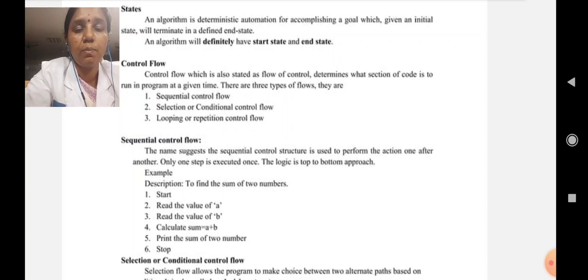Then calculate sum is equal to a plus b. The addition result should be stored in some variable or value that is represented as sum. Print the sum of two numbers. Then we need to print the sum of two numbers.